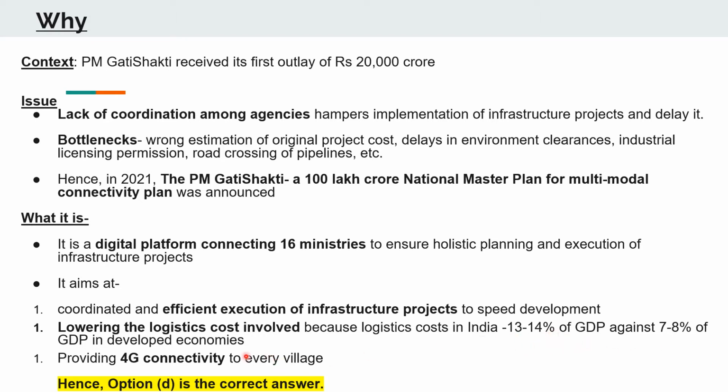Hence, this PM Gati Shakti plan is aimed at lowering this high logistics cost of 13 to 14% of the GDP to one at par with the developed economies. Also, this plan aims at providing 4G connectivity to every village, giving a boost to the Digital India mission. Hence, your option D was the correct answer.